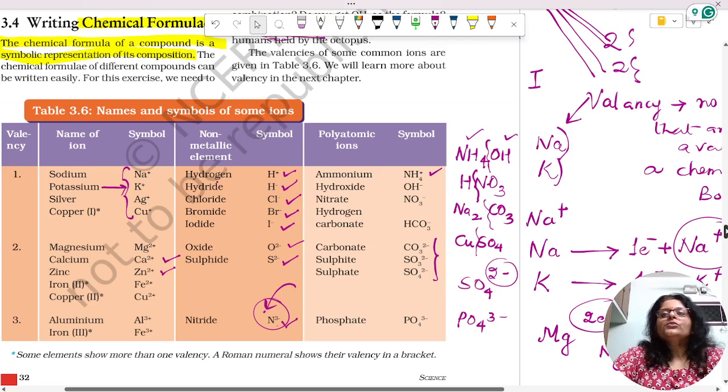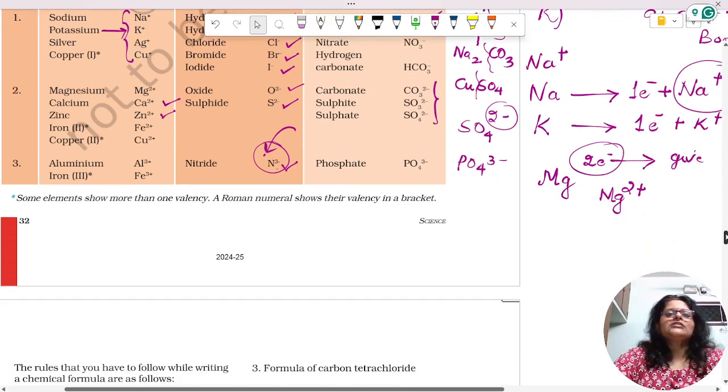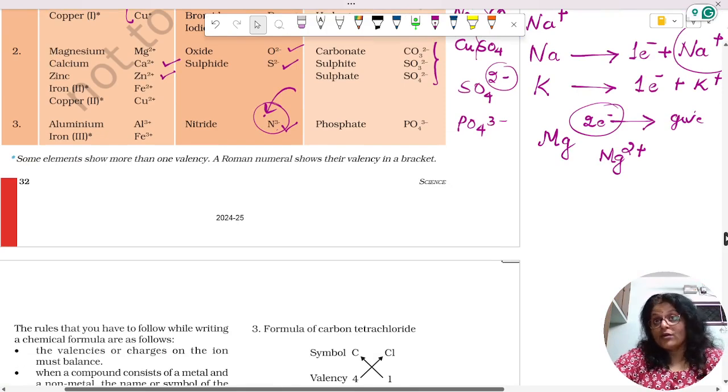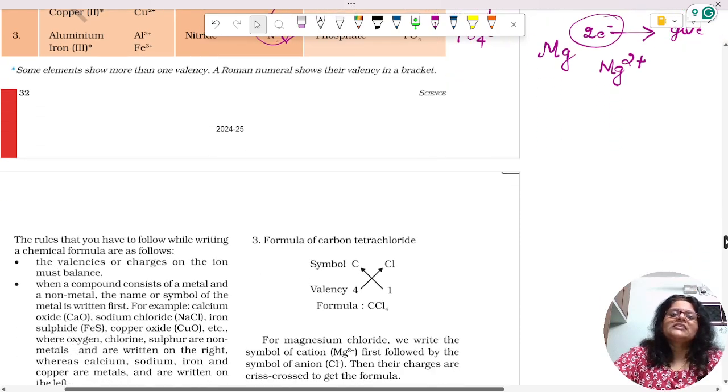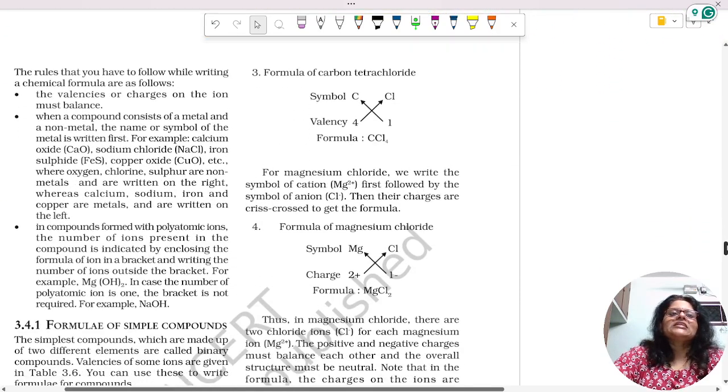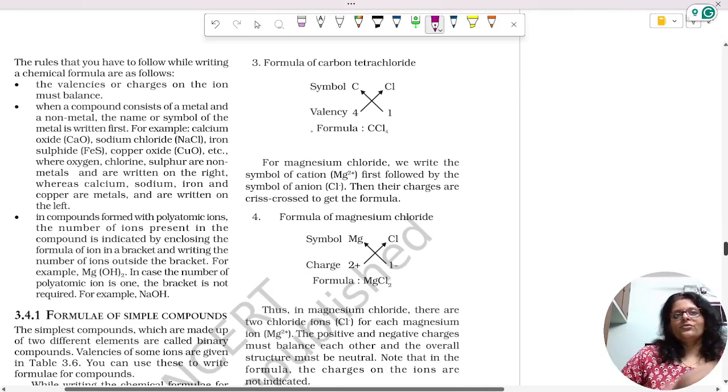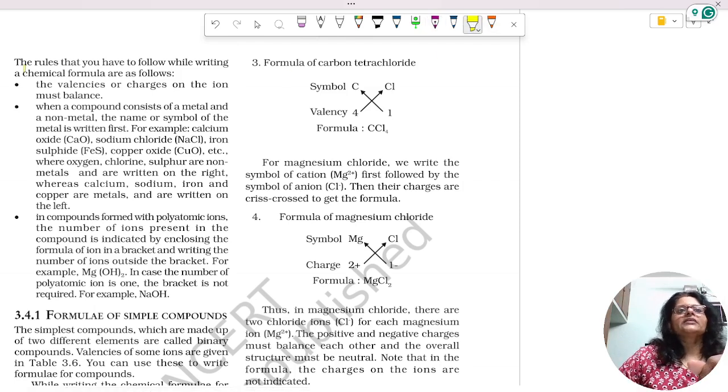If you know the symbols and the combining capacity of the ions, it will be easier to find out the chemical formula. The rules you should follow while writing a chemical formula are given here. The valencies or charges of the ions must be balanced. When a compound consists of a metal and a non-metal, the name or symbol of the metal is written first. For example, calcium oxide.